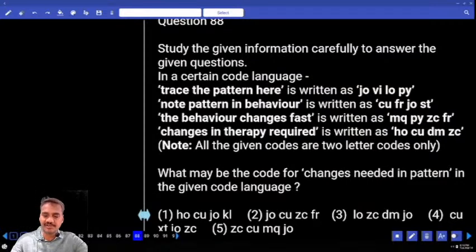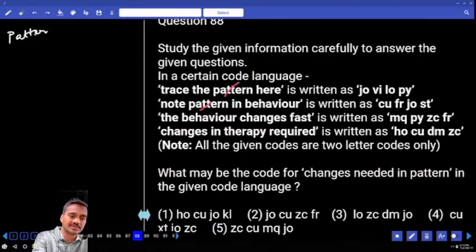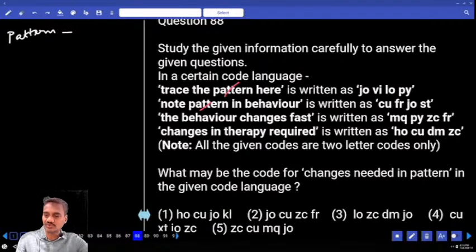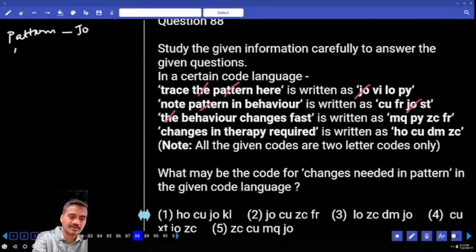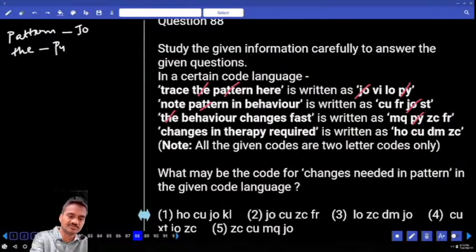Trace the pattern here. Note the pattern in behavior by comparing the first and the second. The only word that is common between these two is pattern. And what is the code that is common? JO. And the code for pattern is JO. Then if you compare 1 and 3, the is the word that is common between these two, and the code that is common between the first and the third is VI, LO, PY. Now PY is common between these. And the code for the is PY.